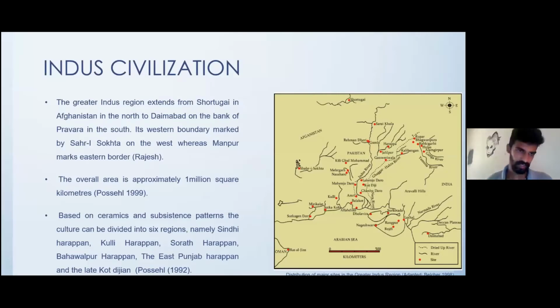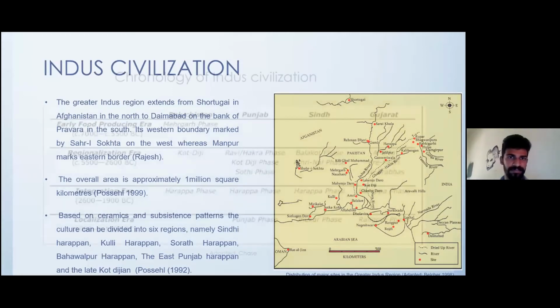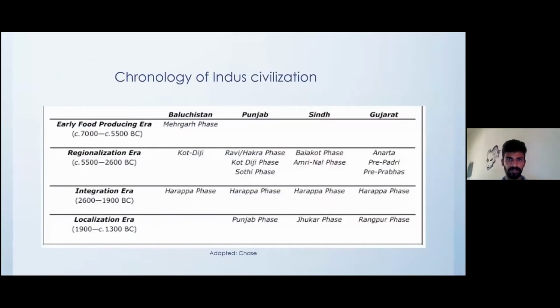So as you all know, the Indus Valley civilization is spread around 1 million square kilometers, and based on ceramic and subsistence patterns, the culture can be divided into 6 regions, namely Sindhi Harappan, Kulli Harappan, Sorath Harappan, Bahawalpur Harappan, East Punjab Harappan, and Late Kot Diji. The civilization can be divided into 3 cultural phases, namely the regionalization era, integration era, and localization era.